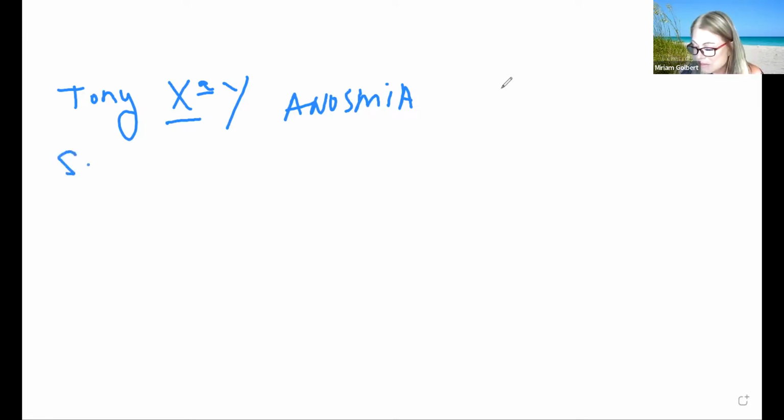Then we know that Samantha, his wife, can smell. So her genotype is that she can smell. Her phenotype must be this one, right? So the capital A is that she can smell normally, right? So the afflicted allele is lowercase a.